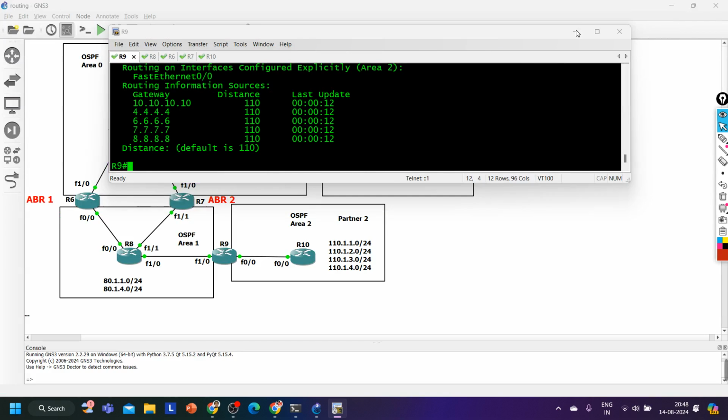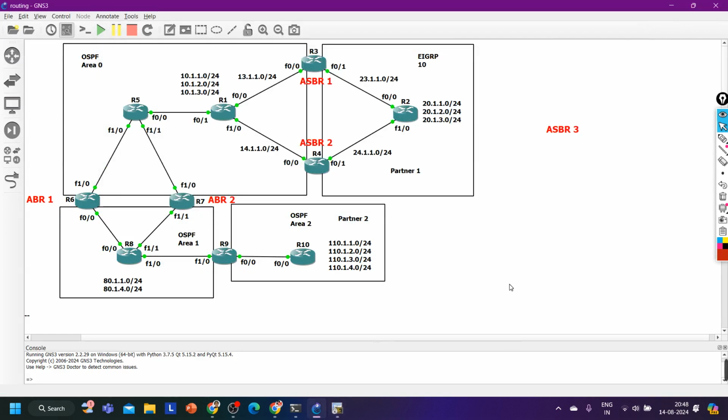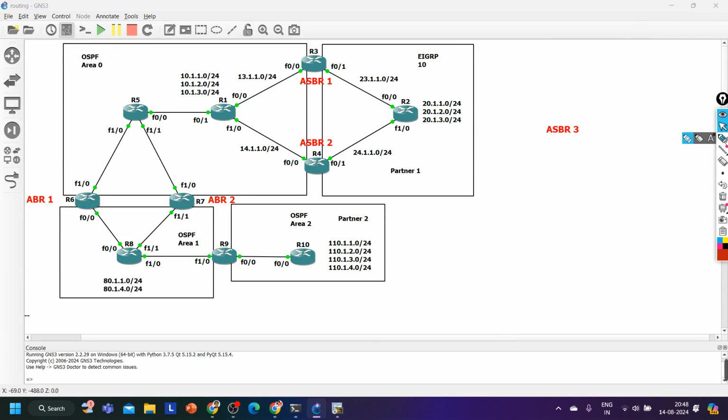So what is the solution? Virtual link. So guys, see, where is area 0, or which routers are connected with area 0? Router number 6 and router number 7, right? So if I want to extend area 0 to router number 9, to area 2, I have to create one virtual link either between router 6 and router number 9, or I can create a virtual link between router 7 and router 9.